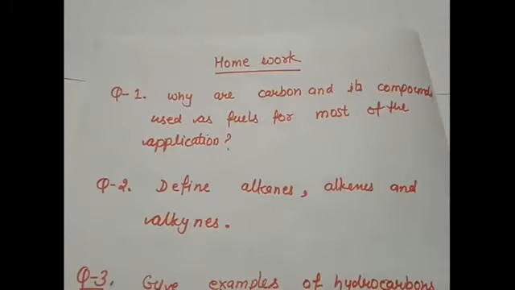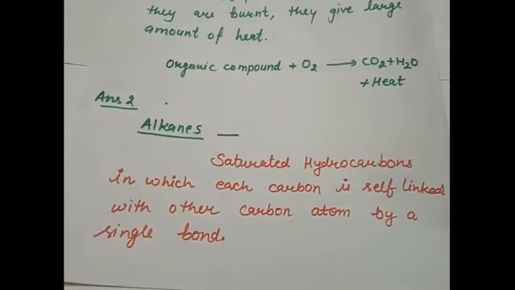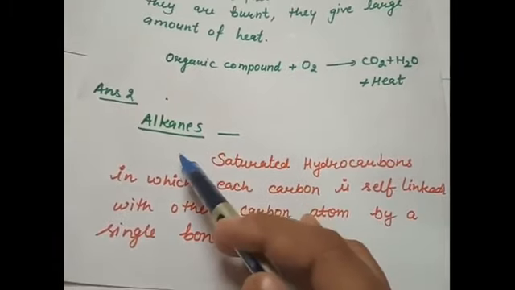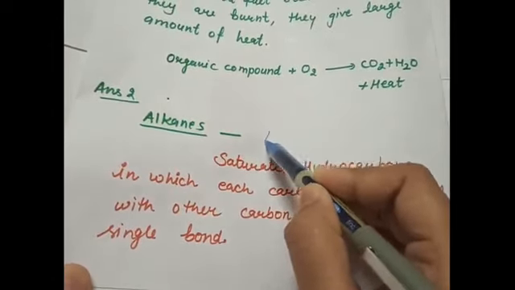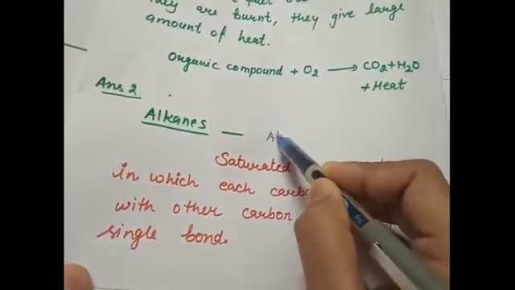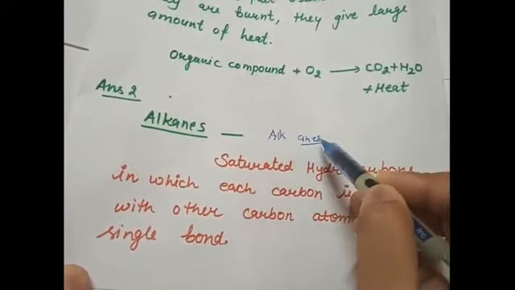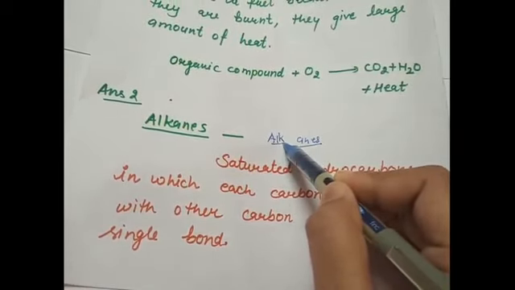Question number 2 was, define alkanes, alkenes and alkynes. Let us start by defining alkanes. This word is made up of 2 small words, alk and anes. Ane means single bond, and alk here denotes carbon.